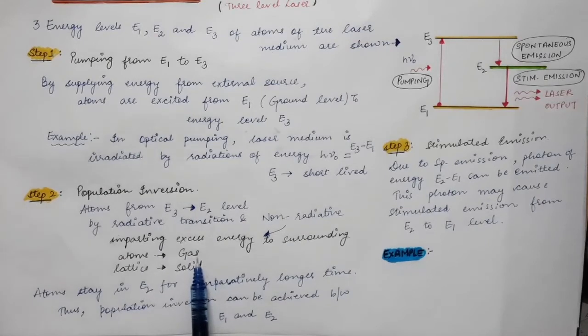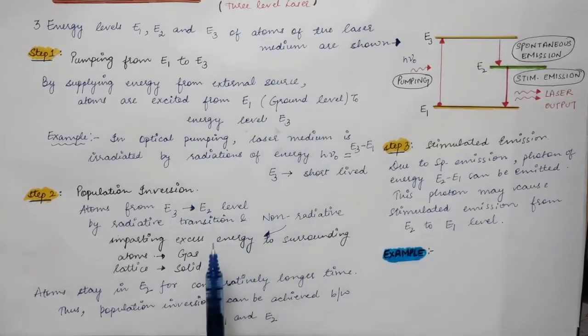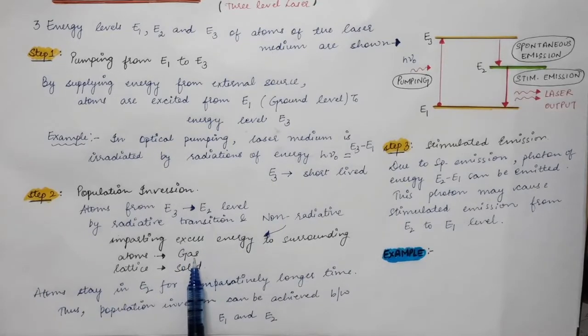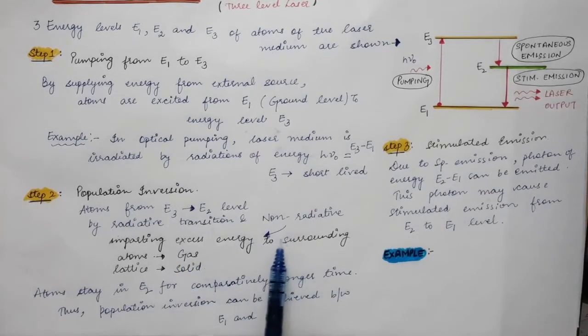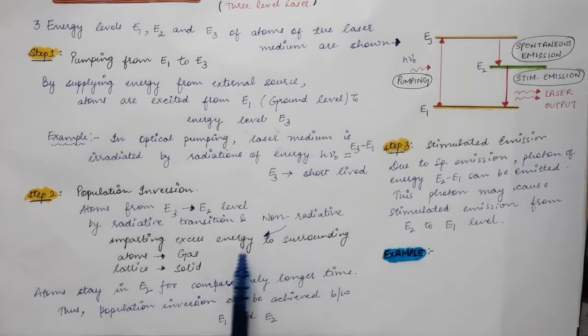So if the active medium of the laser is a gaseous medium, then in the case of non-radiative transitions, the excess energy is imparted to the surrounding atoms. And if we have a solid as the active medium of the laser, in that case the non-radiative transition occurs with the lattice, meaning the excess energy is transferred to the lattice.